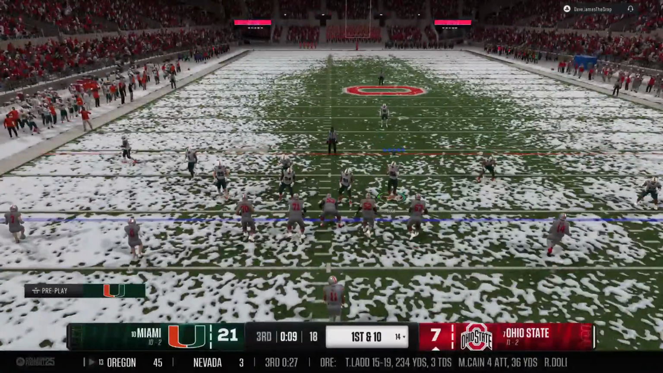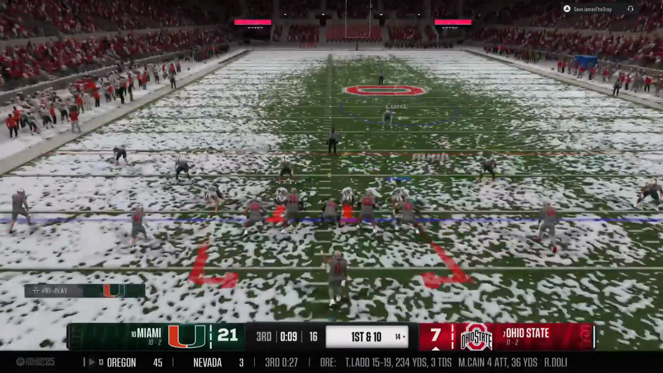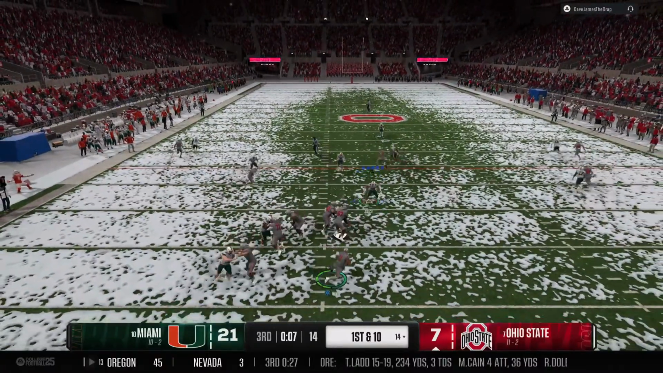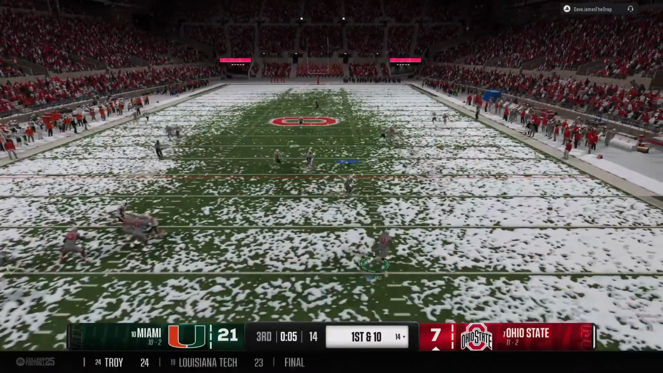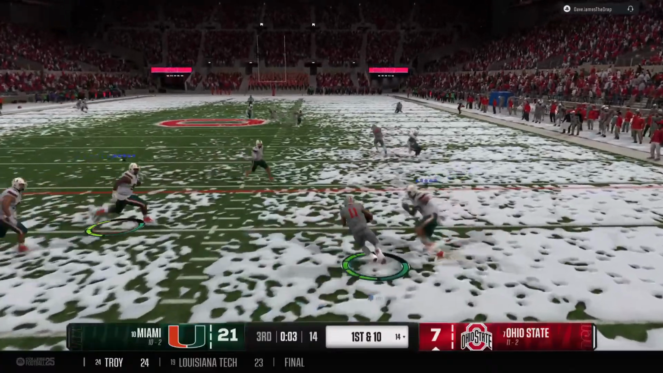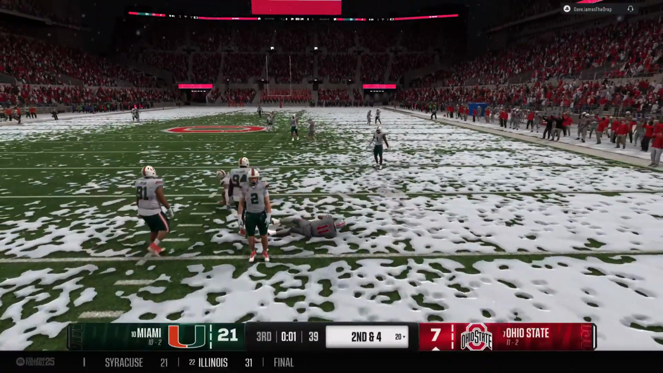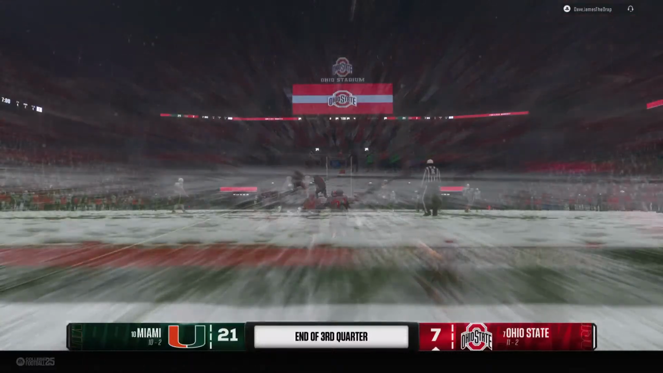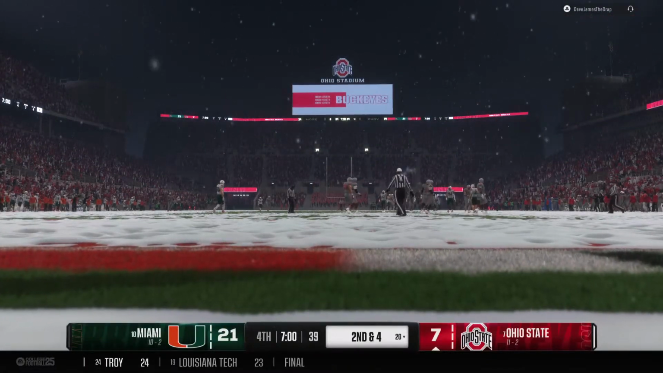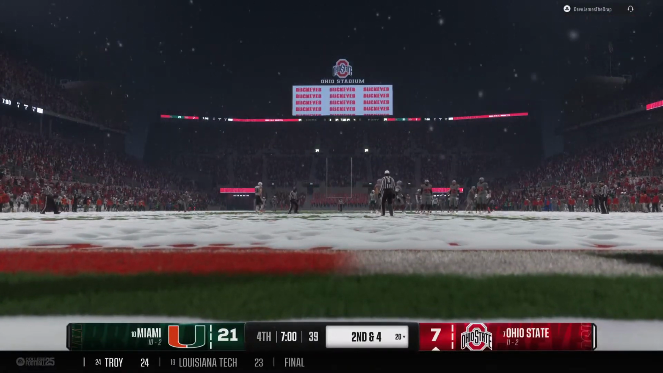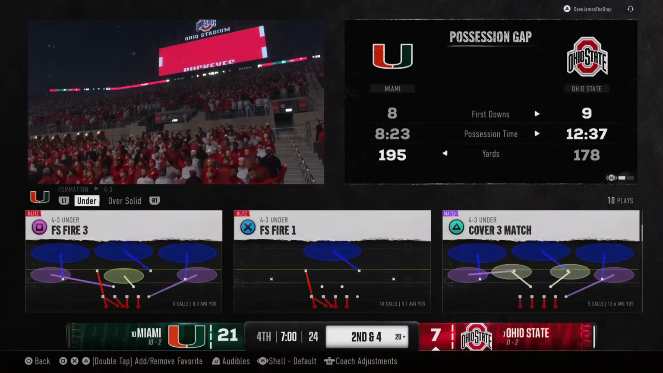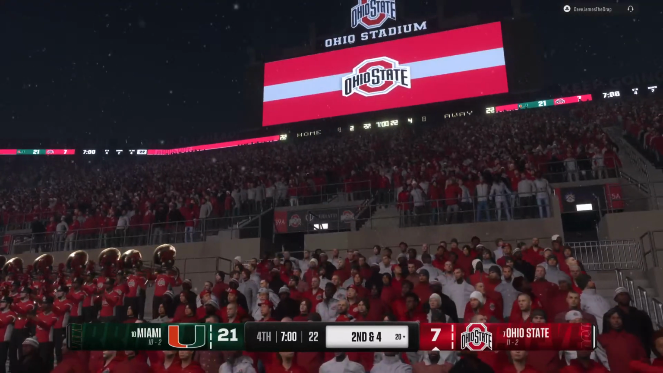Here's the first play of the drive now. They're backed up at their own 14. Scanning the field. It's Hall. He's moving out of the pocket. Quarterback looking to scramble. And he's wrapped up short of the marker there as the time runs down here in the third quarter. That's the end of the third quarter. With the score, Miami 21, Ohio State 7.